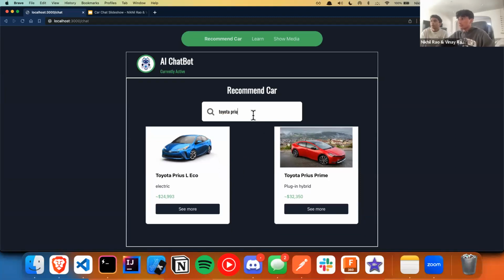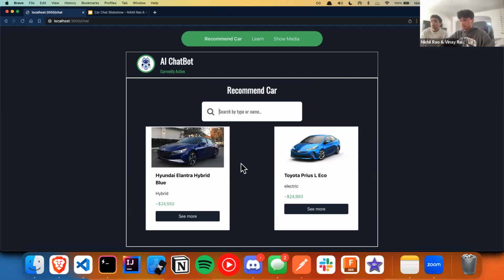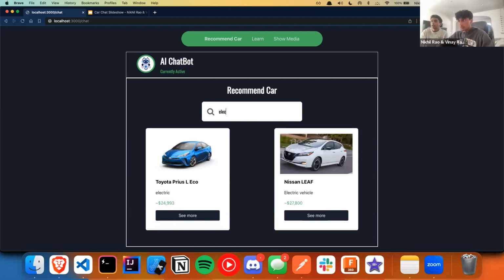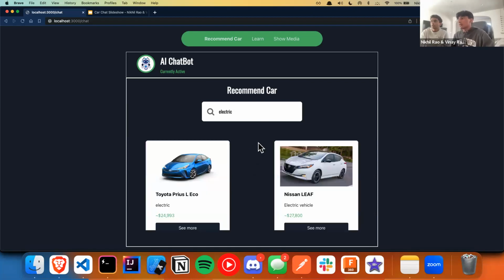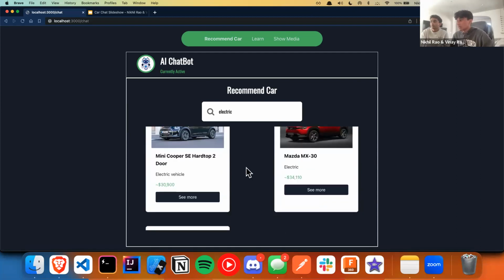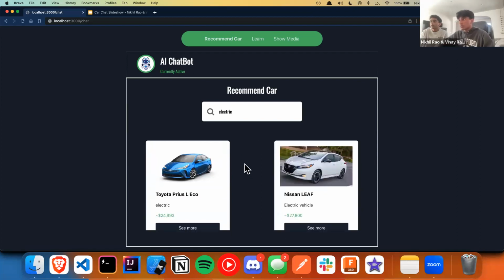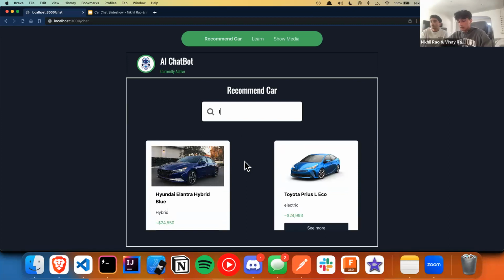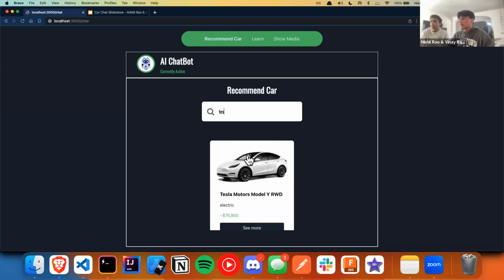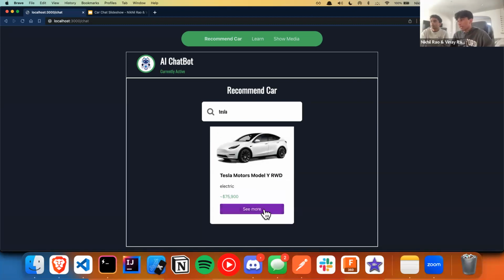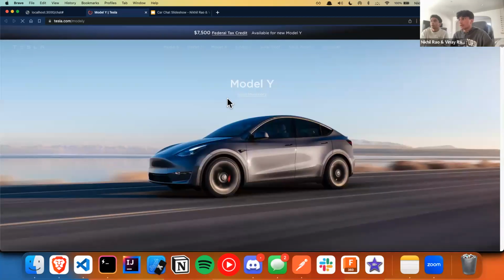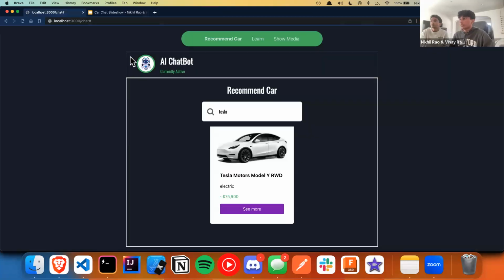And instead of searching for the name itself, we can just search for the type of car. Say if I wanted an electric car, we can search for an electric car here, and we're greeted with different types of electric cars. Also, if I wanted to learn more about a car, say a Tesla, we see the see more button here. If we click on this, we're redirected to the Tesla's website.